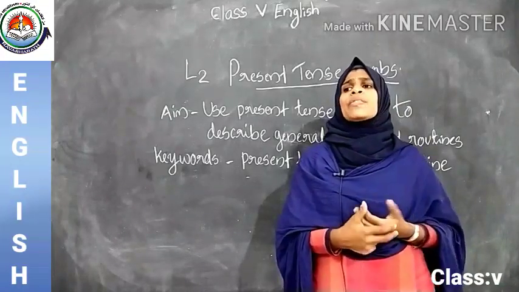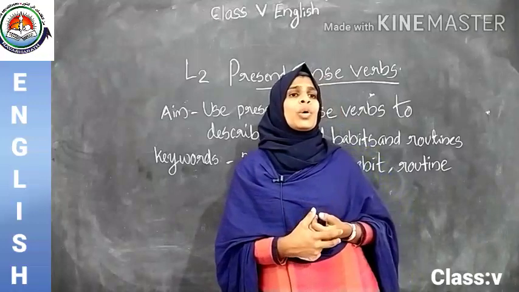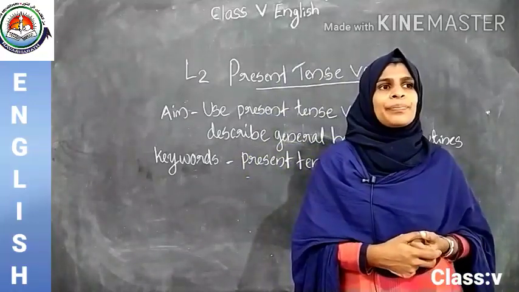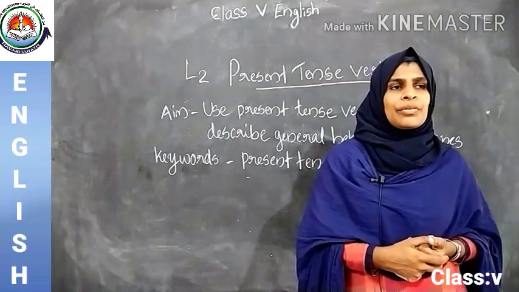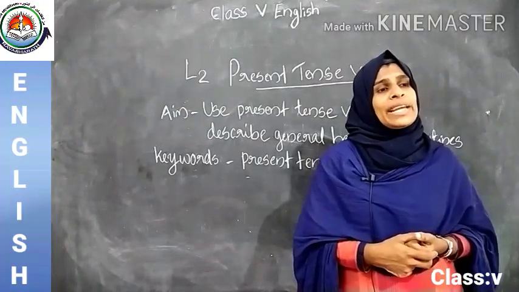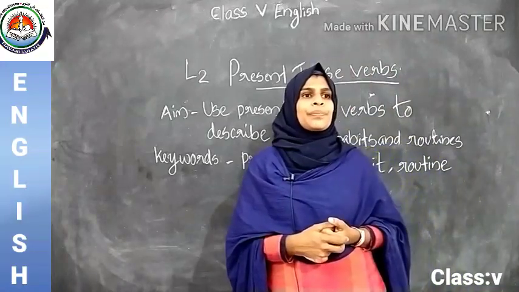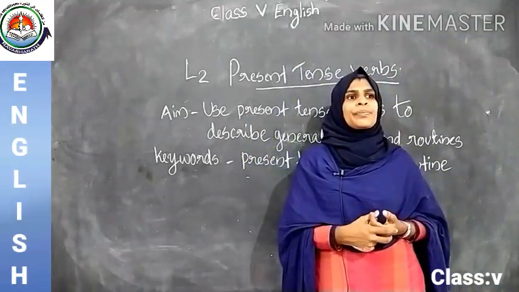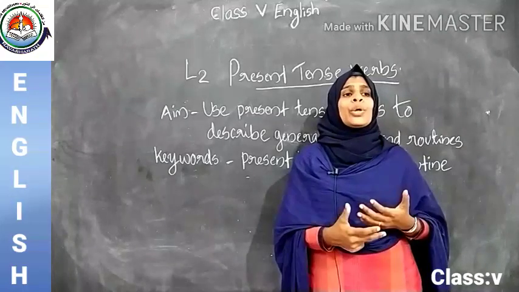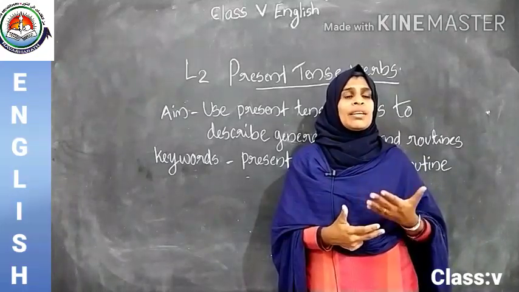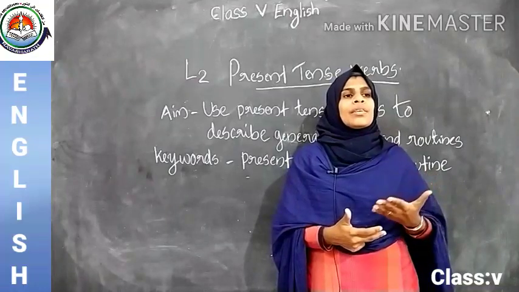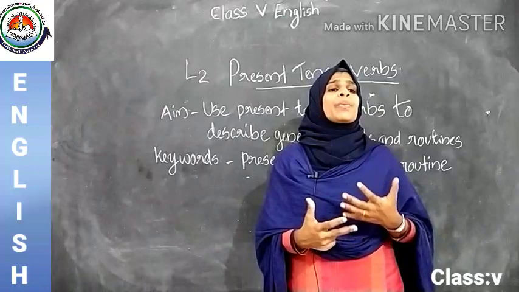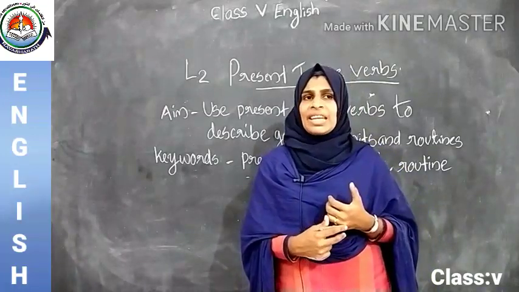Okay. When we use S or ES at the end of the verbs, do you have any idea about it? We use S or ES at the end of the verbs when we are talking or writing about someone else doing an action, using pronouns he, she, it.